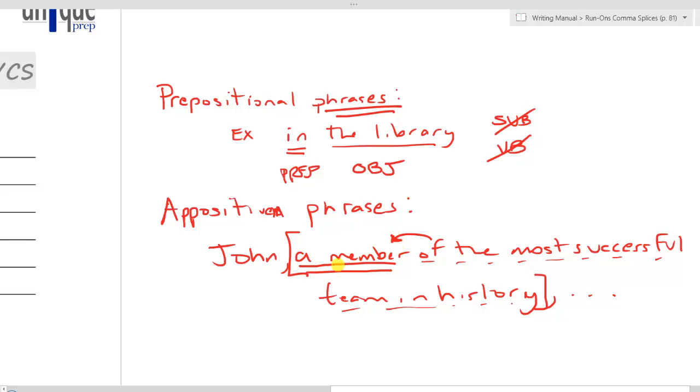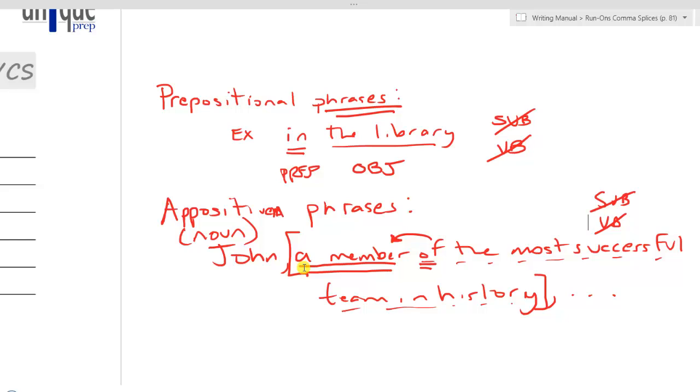And so what we have here is a noun followed by a bunch of prepositional phrases. This is in effect a noun phrase. An appositive, I'll write underneath that, noun phrase, because again, we do not have a subject or a verb inside that phrase. We are talking about a phrase and not a clause. There are many types of phrases in the English language. I'm just going to give you those two examples for now so that you understand once again that a phrase is simply a group of words without a subject or a verb.